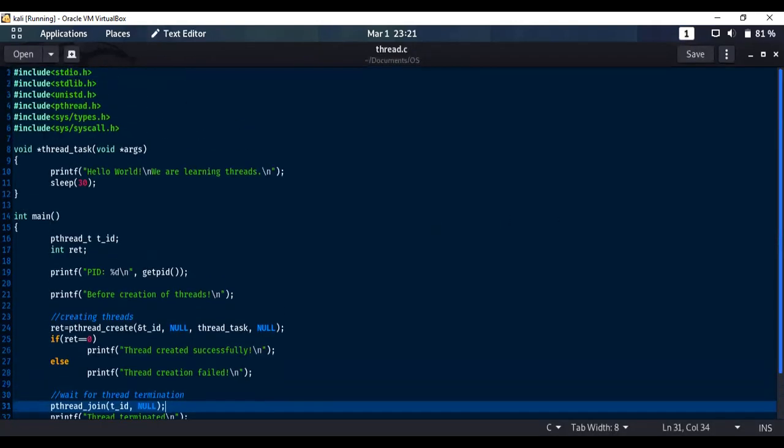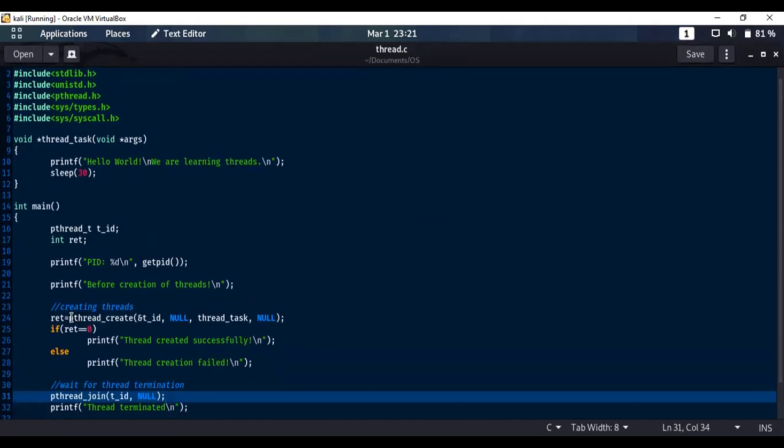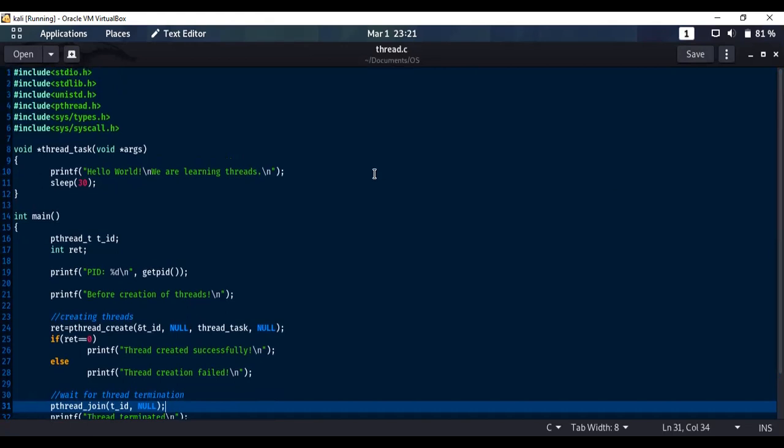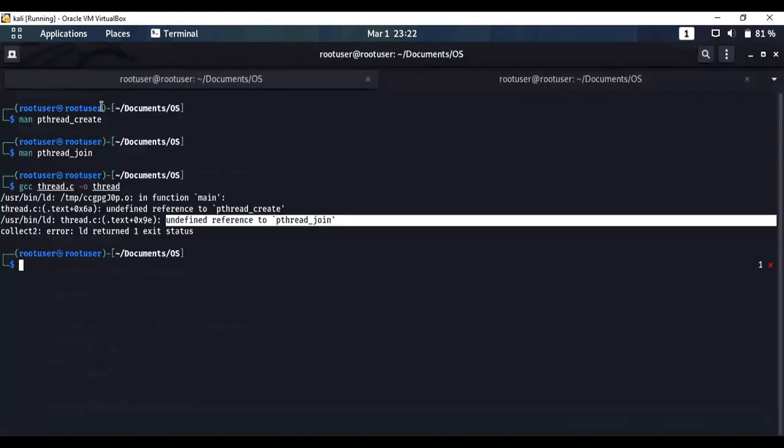As I have stated, these two functions, pthread_create and pthread_join, are inbuilt functions of this pthread library, but these do not execute automatically. To execute this file according to the pthread library, we need to state to the compiler to execute the file according to the pthread library instead of going the default mode. So let's state it using the l flag of the GCC command and the library name, and the file gets properly executed.